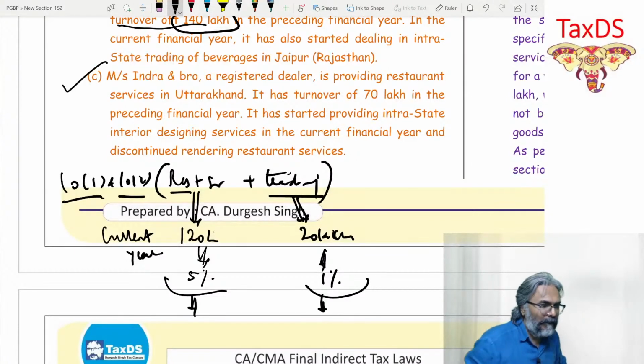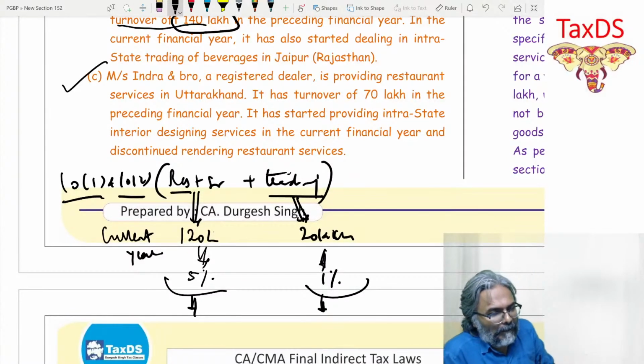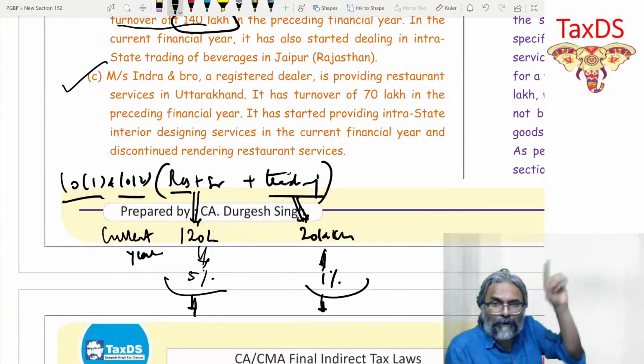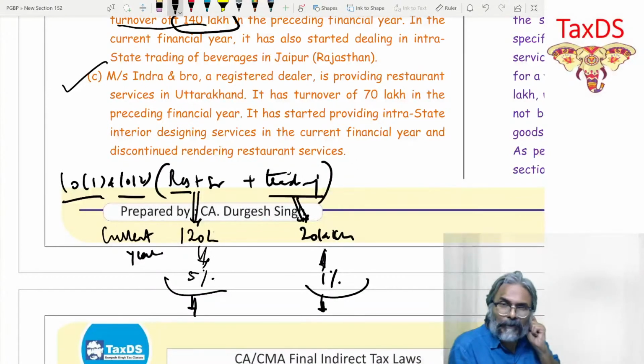Coming to point number C now. Messrs. Indra and Bro, a registered dealer, is providing restaurant service in Uttarakhand. It has turnover of 70 lakhs in the preceding financial year. It is providing intra-state interior designing service in the current financial year and discontinued rendering restaurant service. Same question we did in question number 5. Same question we already solved in question number 5 yesterday.